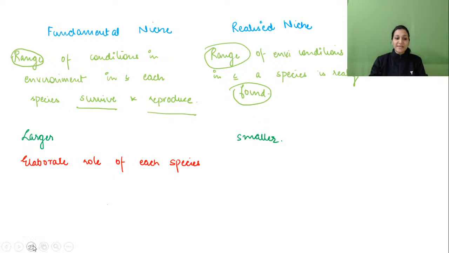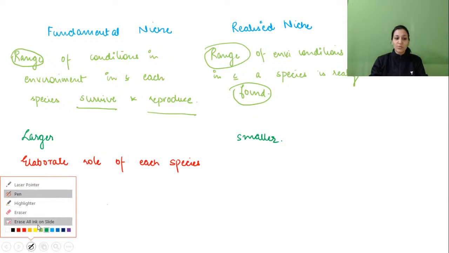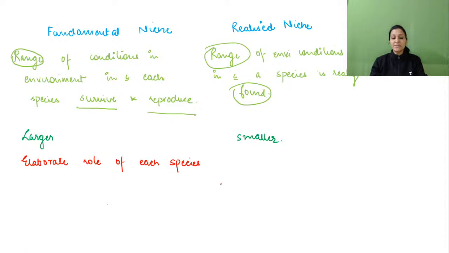So when we are saying that it is smaller, what other thing will come in this? Realized niche is the portion of the fundamental niche that is actually filled.